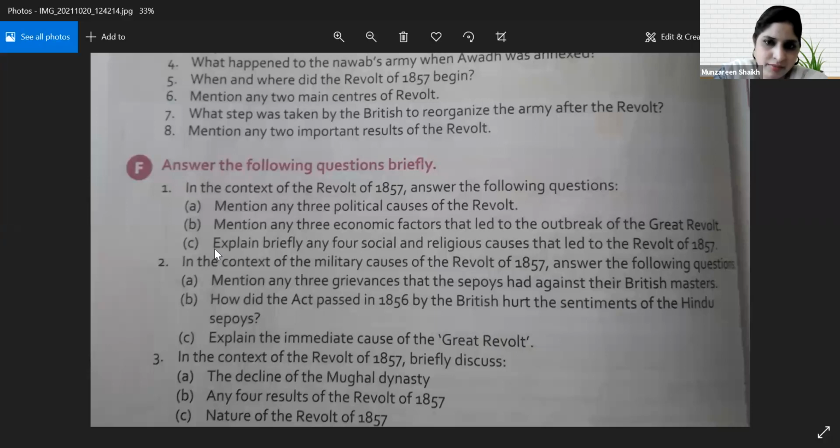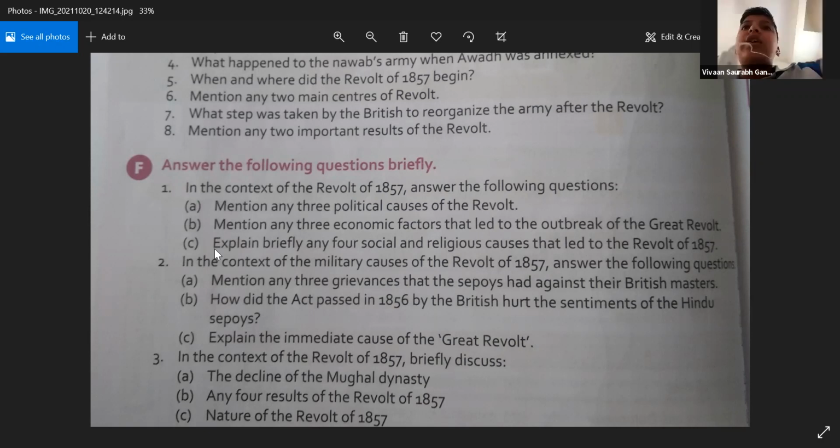Right. Third point, the introduction of... Turn off your video. Turn your video off. Okay. You're not audible. The introduction.